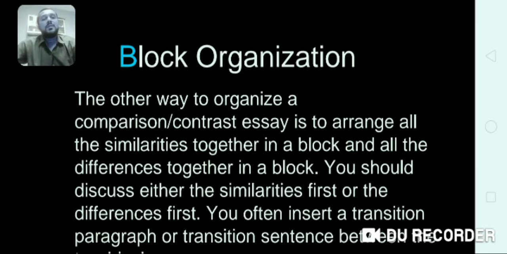But when it comes to block organization, two possibilities can be there. Here you will also make a list, but you will divide them. First you will write all the similarities, then you will write all the differences.